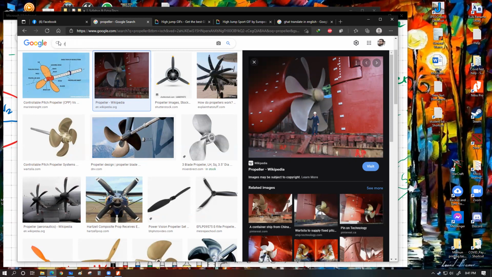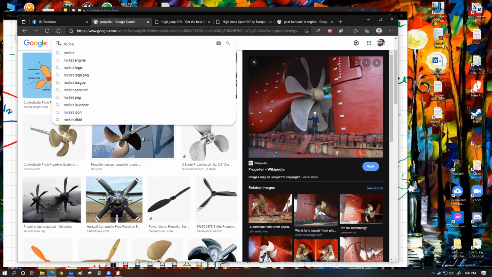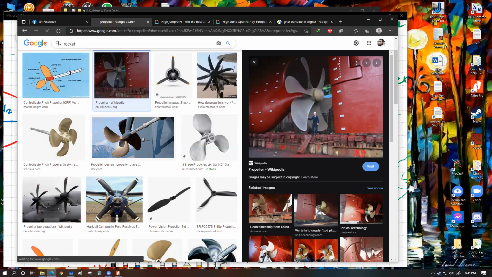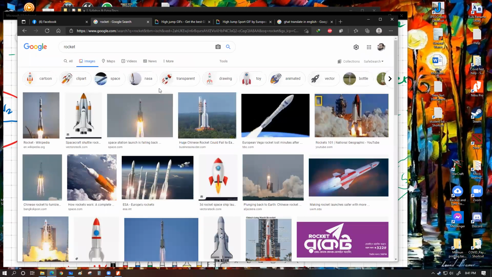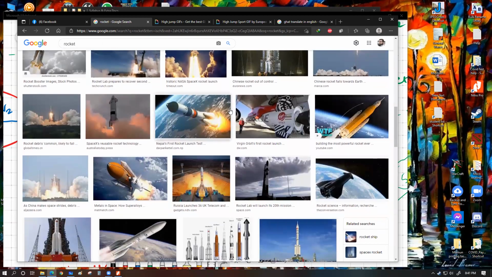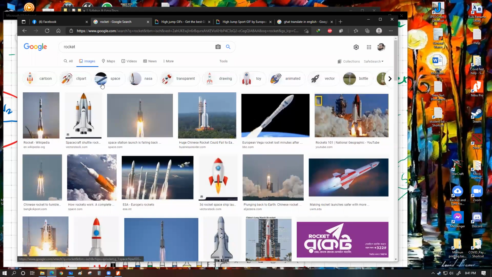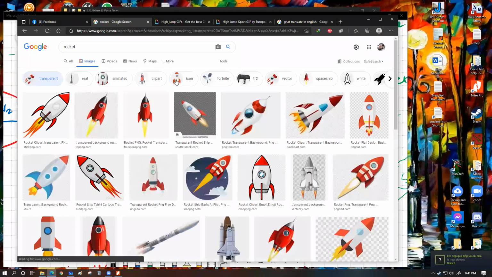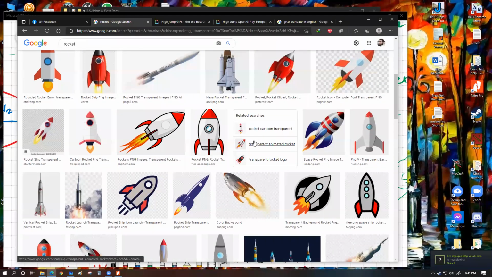Just to show you a figure. I don't want to draw a whole rocket. Do we have some? No, so transparent. Yeah, transparent rocket. Okay. Oh no, I didn't mean this.